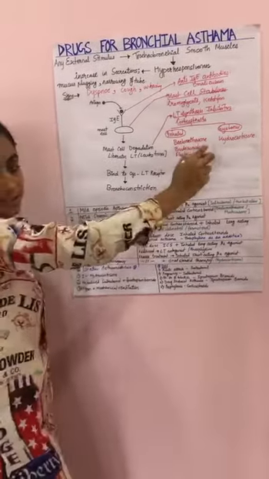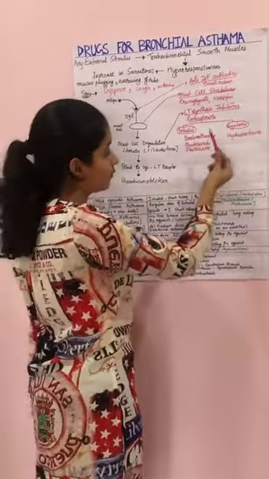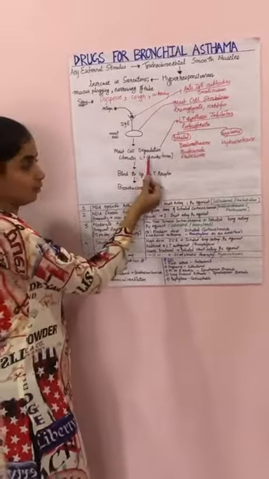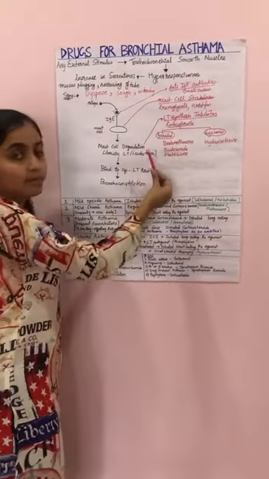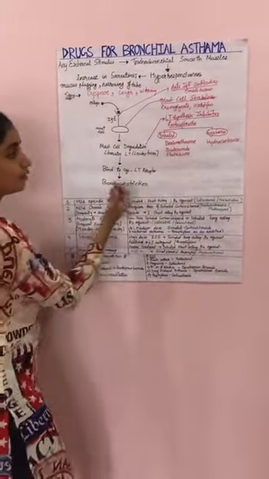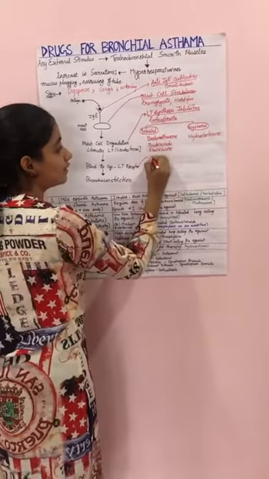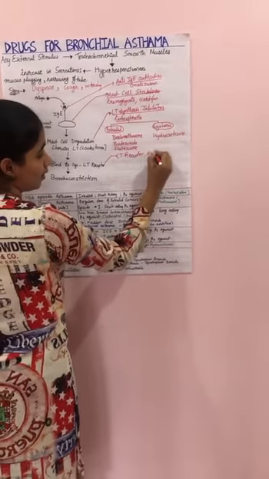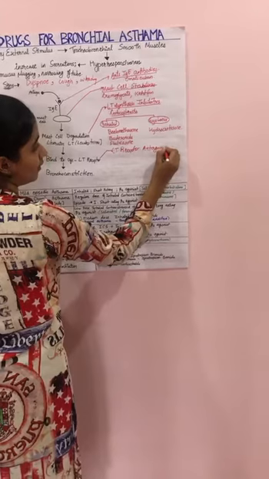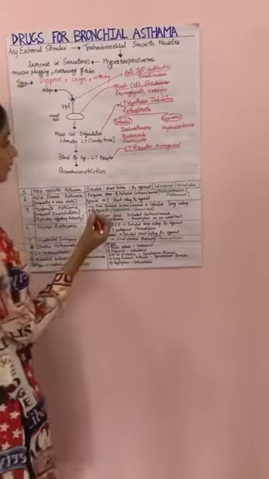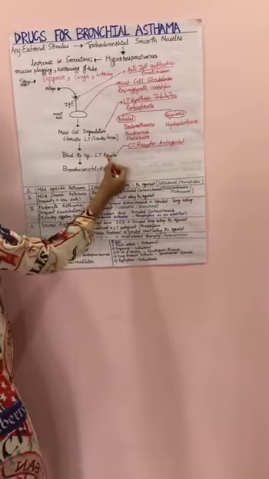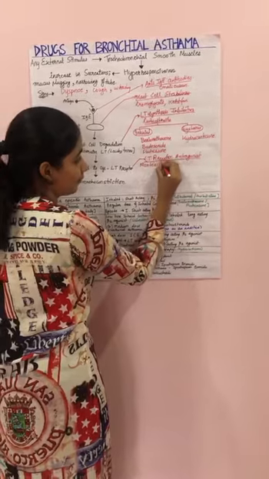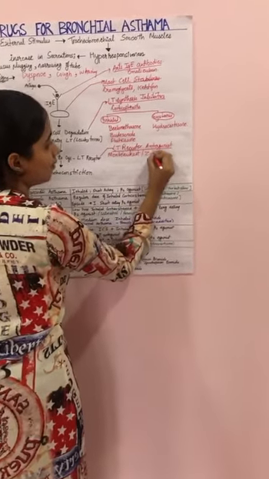Now, corticosteroids are important from our exam point of view. The mechanism of action of corticosteroids is that they inhibit the synthesis of leukotrienes. Thus, they act by inhibiting the inflammatory processes. The fourth category of drugs is leukotriene receptor antagonists. They act by inhibiting or competing with the binding of leukotriene with the receptors. This class of drugs includes montelukast and zafirlukast.